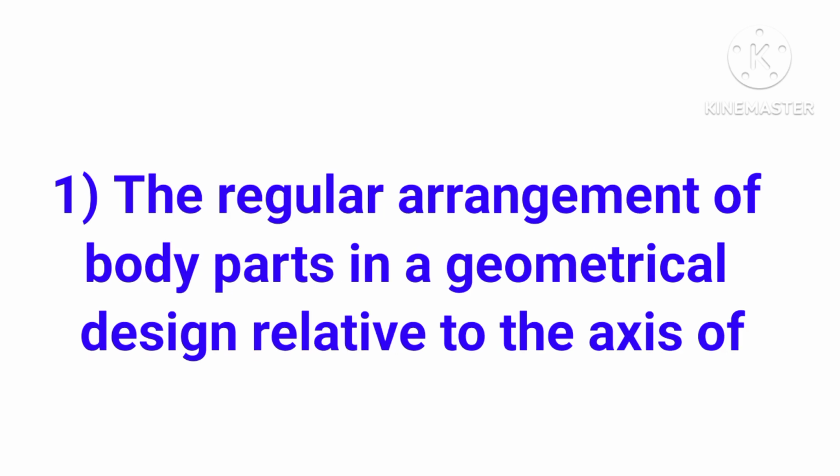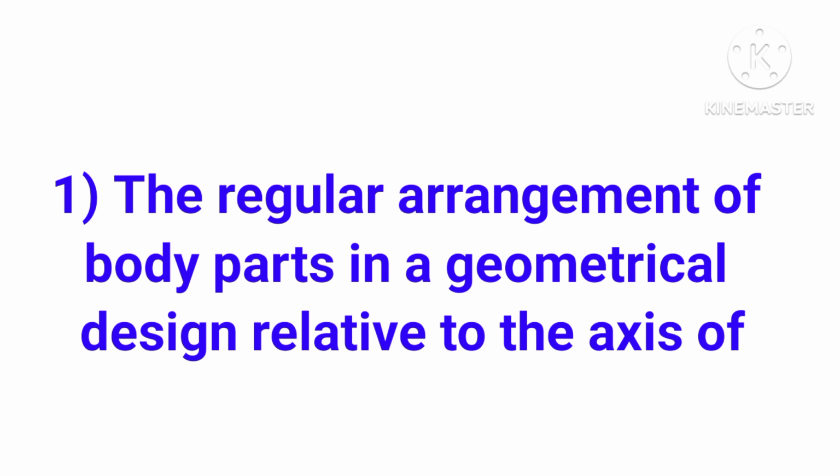The regular arrangement describes the order of body parts in a geometrical design.